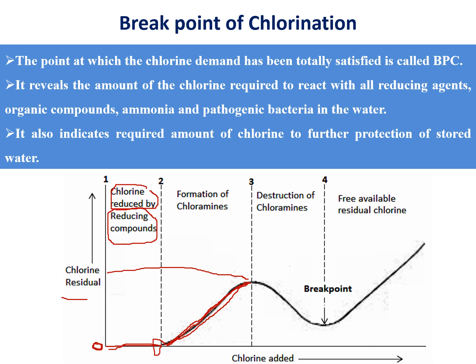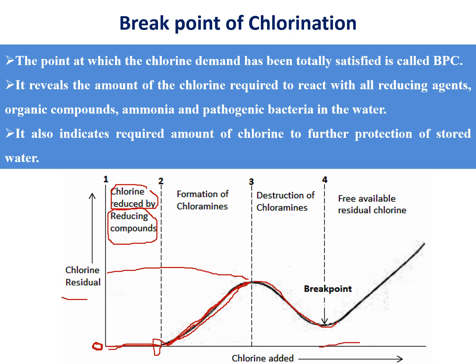The chloramines kill all the pathogenic bacteria, so chloramine is also consumed, and slowly the chloramine content decreases here. After that it increases again, which means there are no pathogenic bacteria left. All pathogenic bacteria are killed, so the chlorine content increases by adding chlorine gas.